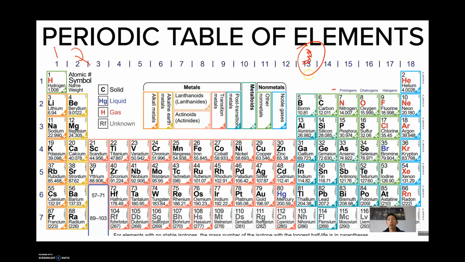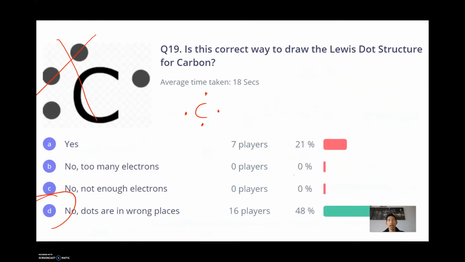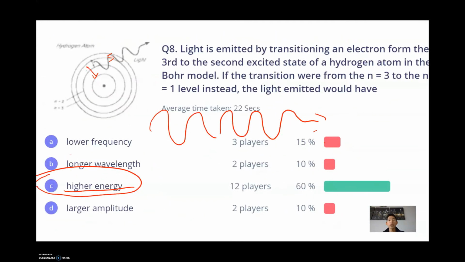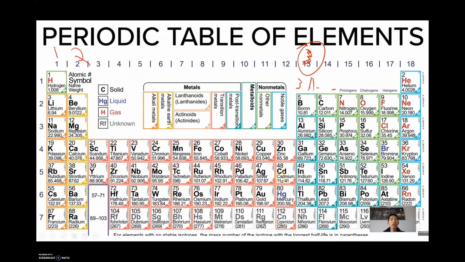And that is group 13 or 3A. And so it wants us to find an element that has 3 valence electrons and 2 energy levels. Well, energy levels correspond to the number of rows. So boron would have 2 energy levels and 3 valence electrons.